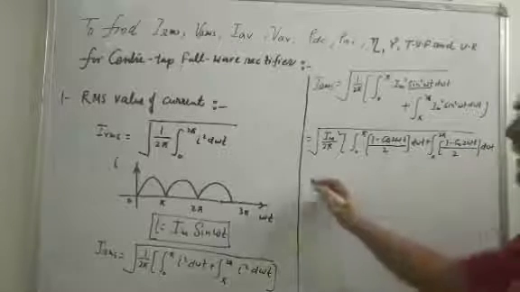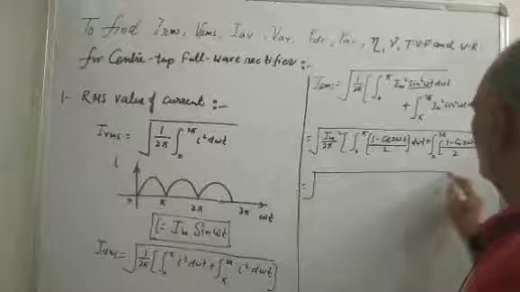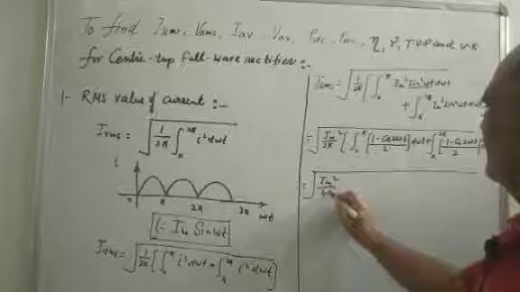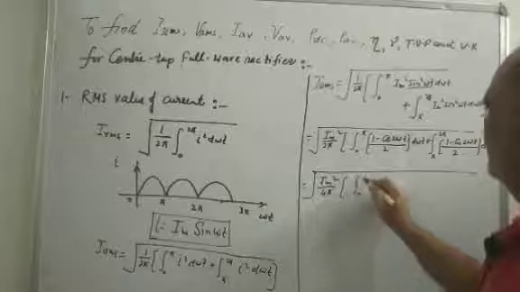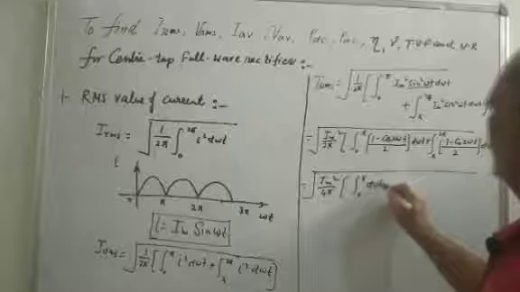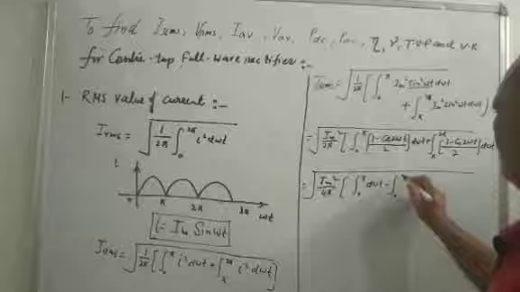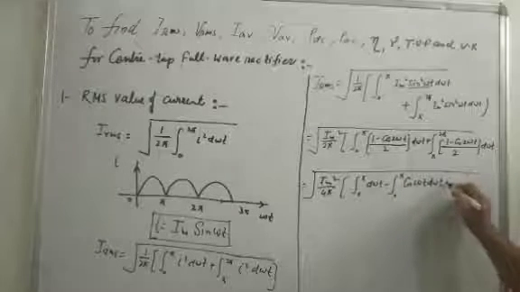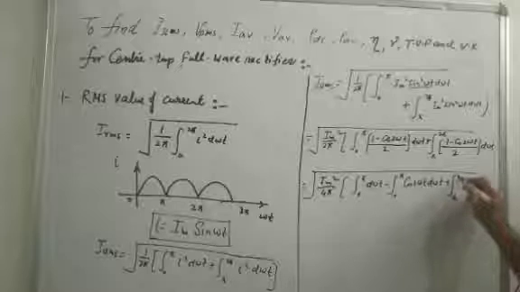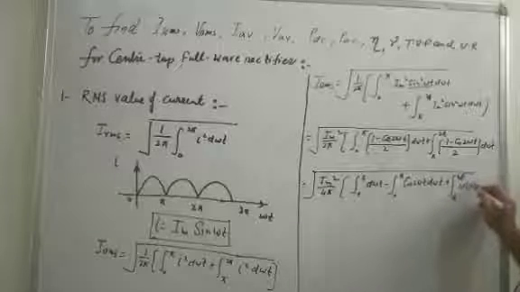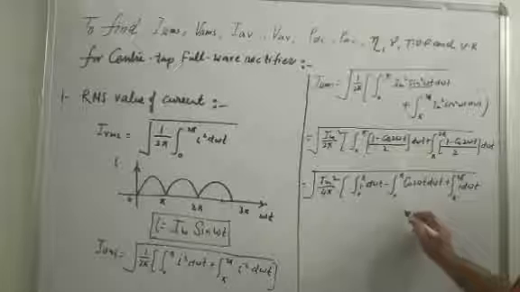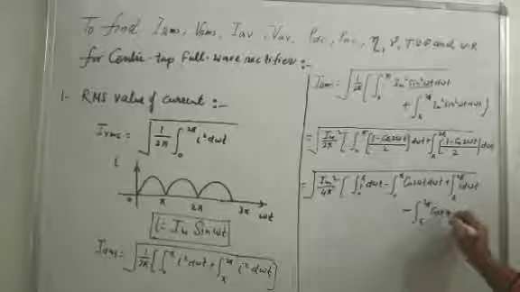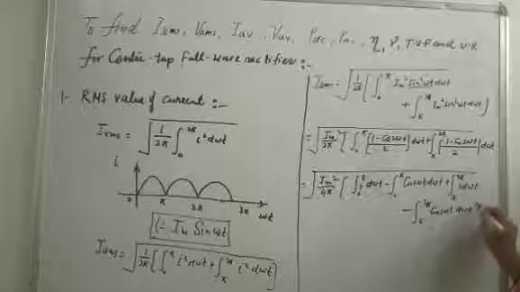Now take the 2 common, so Im square by 4 pi, limit 0 to pi d omega t minus 0 to pi cos 2 omega t d omega t plus pi to 2 pi d omega t minus limit pi to 2 pi cos 2 omega t d omega t.